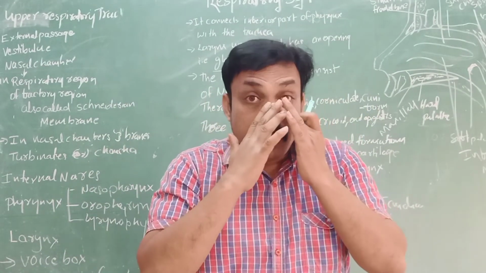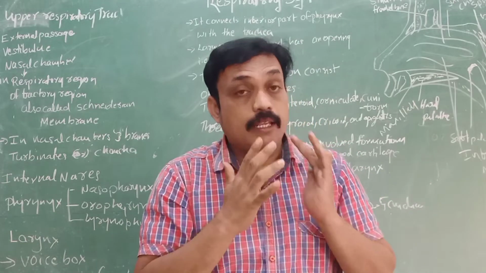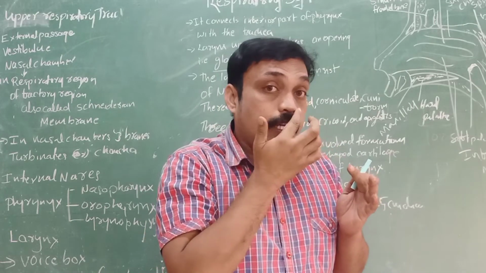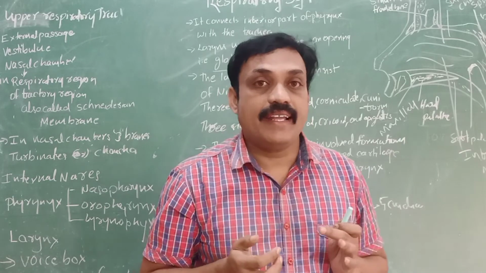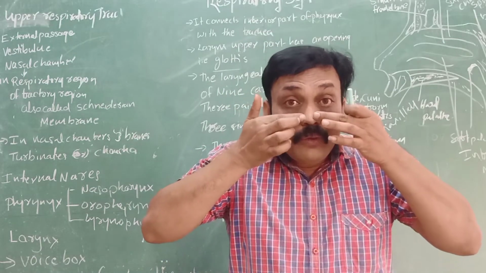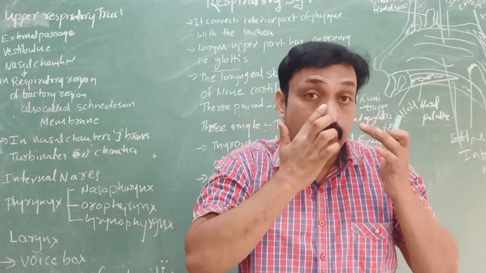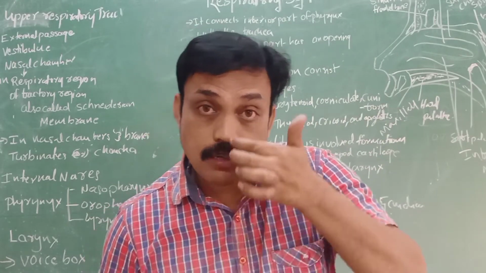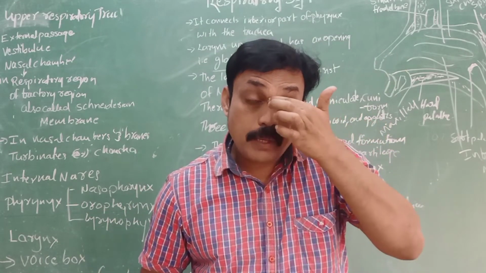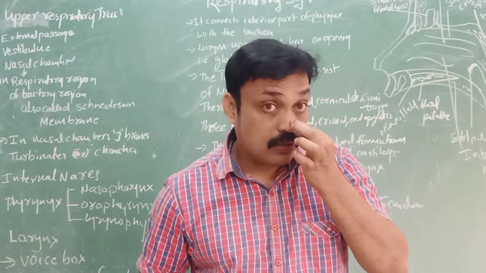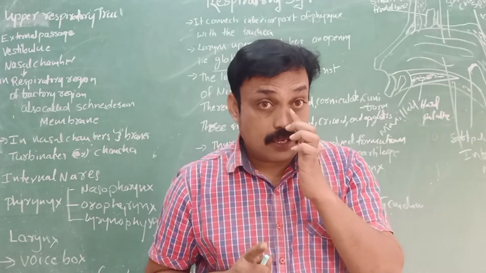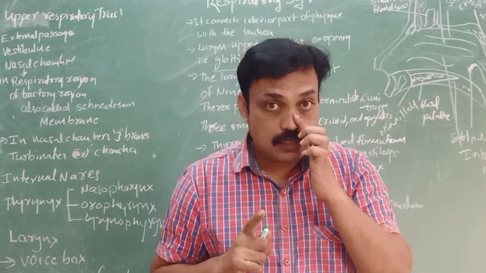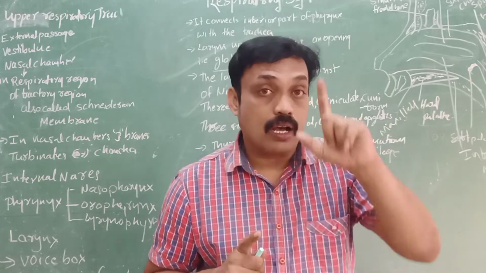In the upper region, in human beings, we have the nose. The nose opens into external nostrils, which we can call external nares. It opens into the space we call nasal chambers. These two nasal chambers are separated by the nasal septa, a wall in the middle between the right and left nasal chambers. Septa means wall.